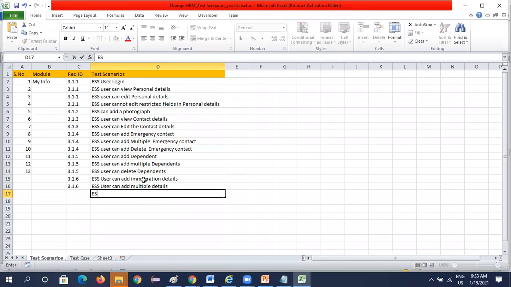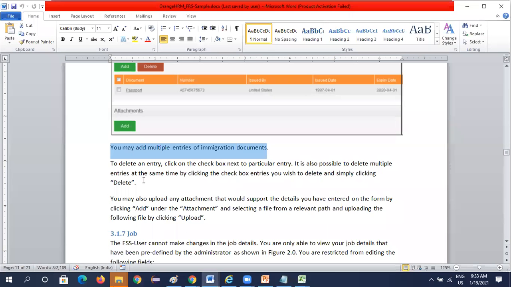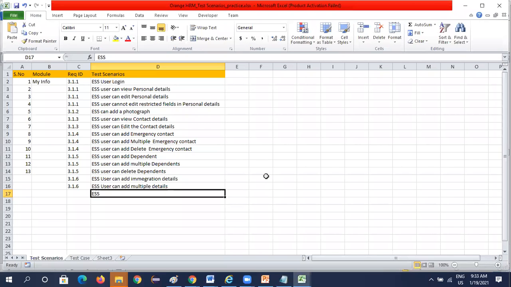Okay. Next one, see in the document you can see next one is the delete. So ESS user can delete immigration details.